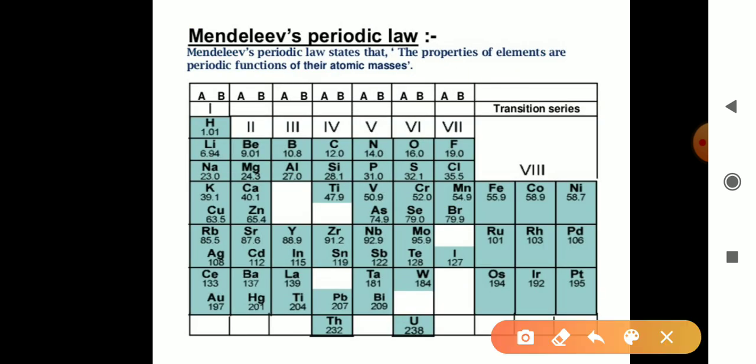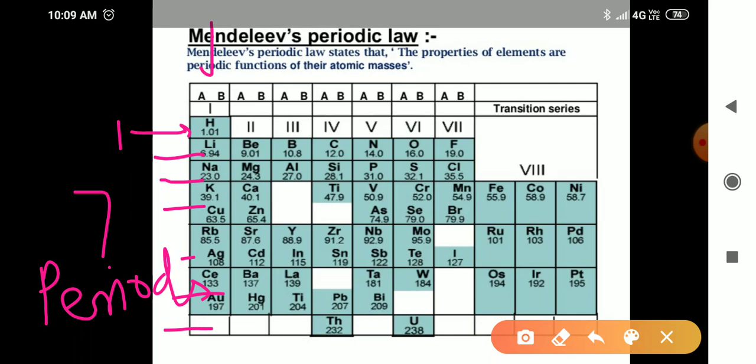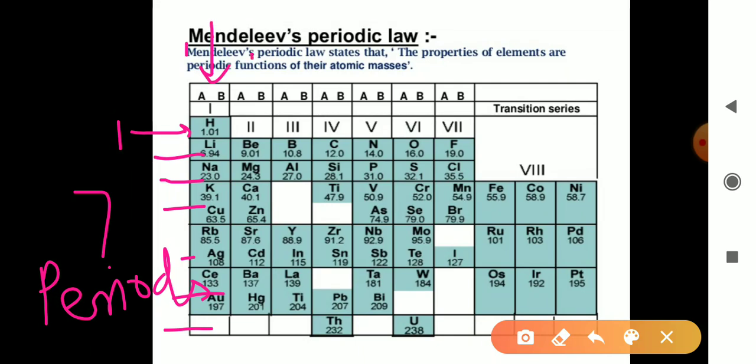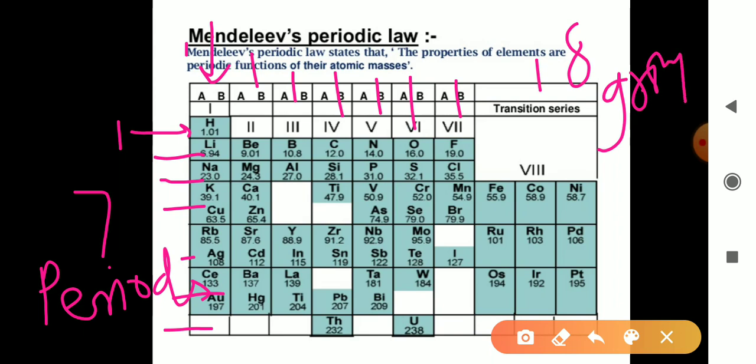So here these are the horizontal rows: first row, second, third, fourth, fifth, sixth, and this last one is the 7th. So 7 horizontal rows, and these are called periods. Then there are vertical columns: this is the first vertical column, second, third, fourth, fifth, sixth, 7 and 8. So 8 vertical columns, which are called groups, and the horizontal rows are called periods.